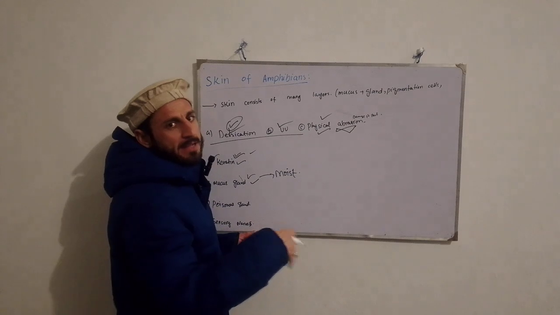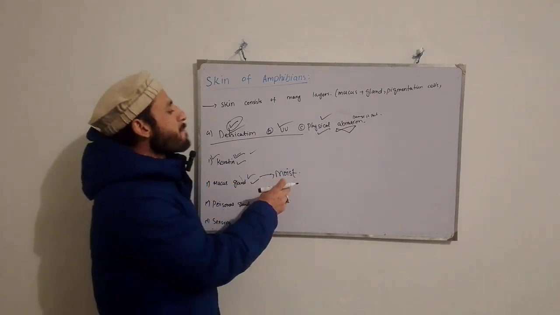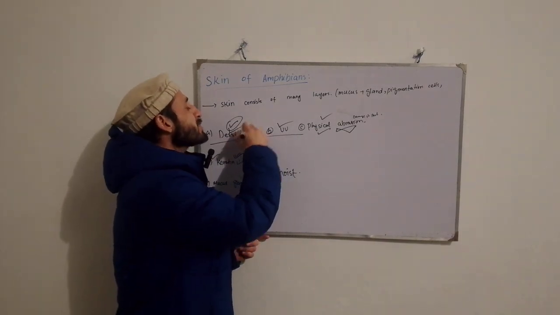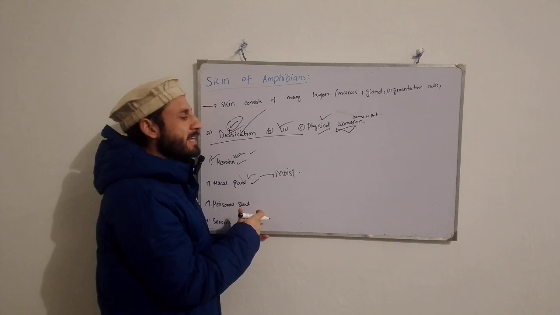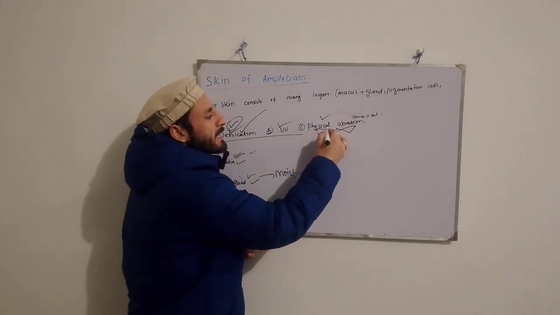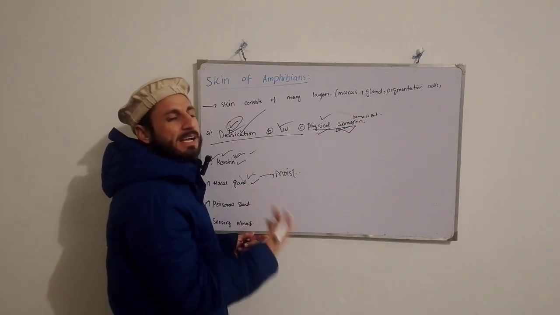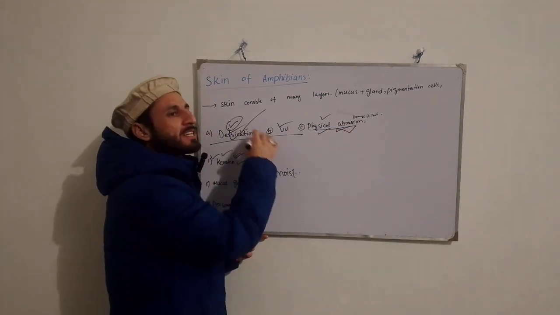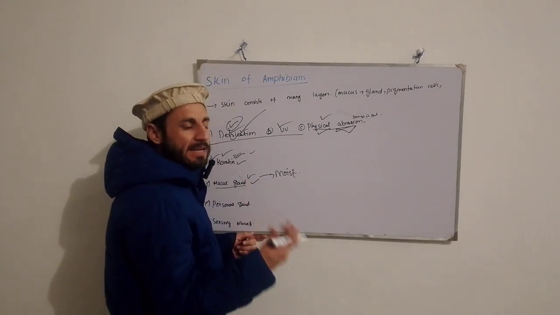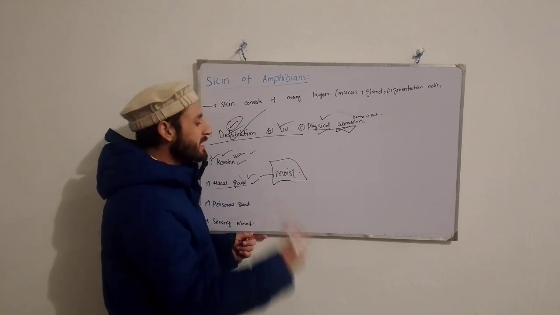Is it clear? That's why the issue of desiccation is resolved. For the issue of physical aberration, they become keratinized, right? And due to desiccation, they produce mucus glands which moisten their outer body, or their integument, or their skin, right?